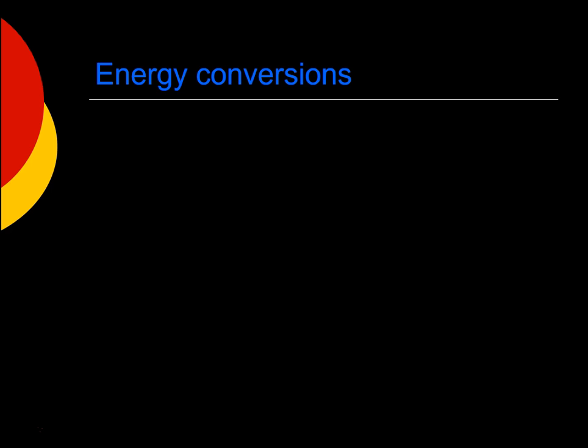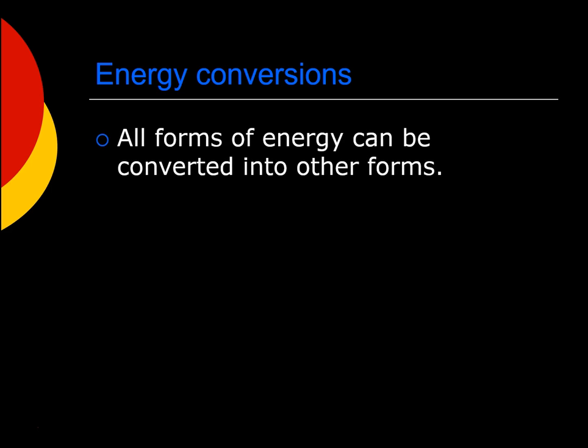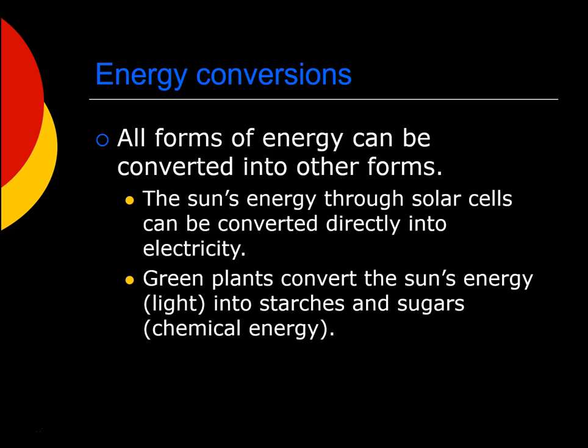Now let's look at a couple of energy conversions that you might be familiar with. As we said, all forms of energy can be converted into other forms. Two very popular ones that you should be familiar with are, one, the sun's energy can be converted through the use of solar cells, also known as photoelectric cells, into electricity. So these cells collect energy from the sun's light and turn it into electricity you can use in your house.